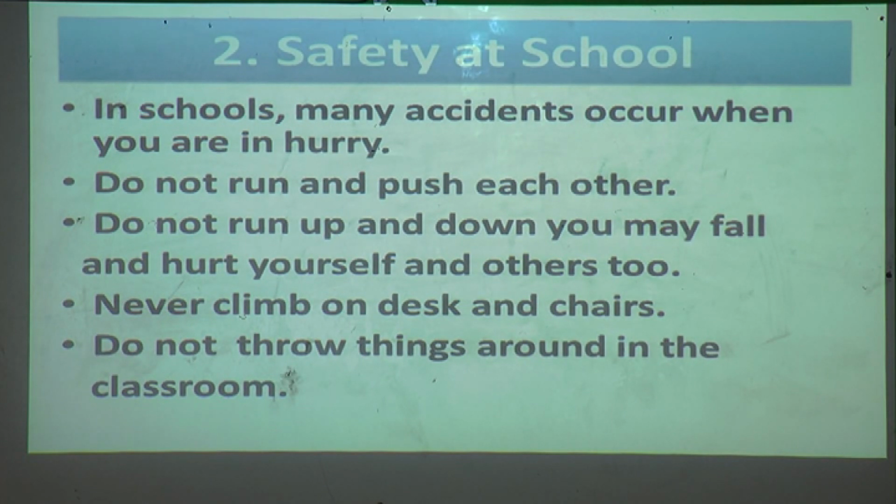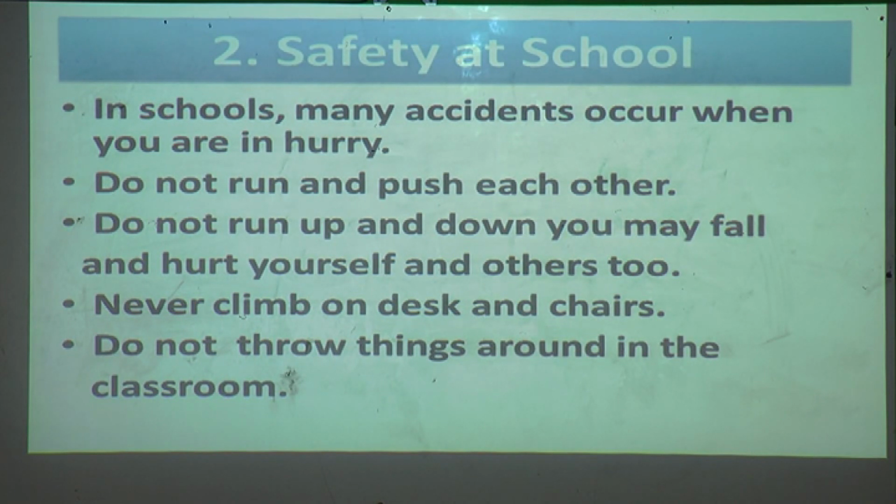Instead of running here and there, you can walk, to avoid hurting each other. So do not run up and down, you may fall and hurt yourself and others too. And you should not climb on desks and chairs, and do not throw things around in the classroom. These all things you have to follow at school.